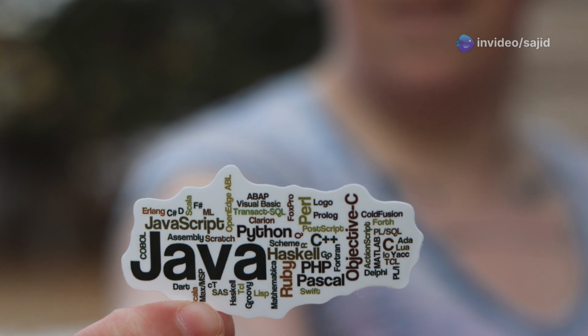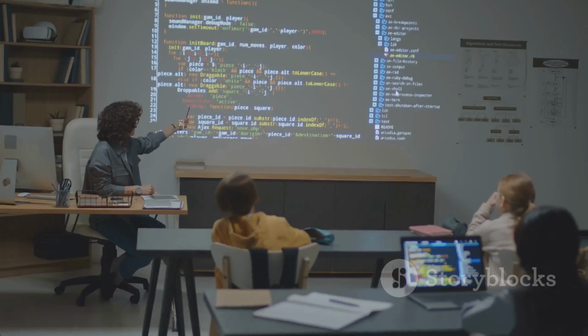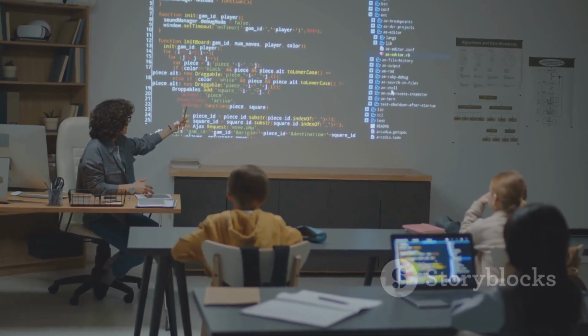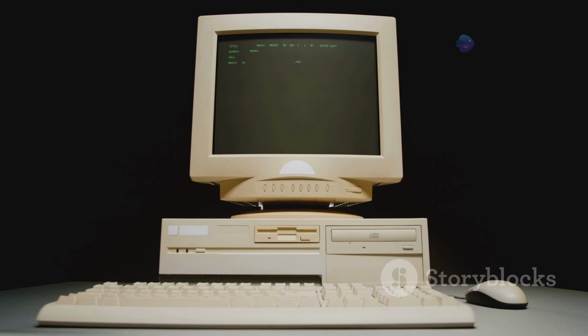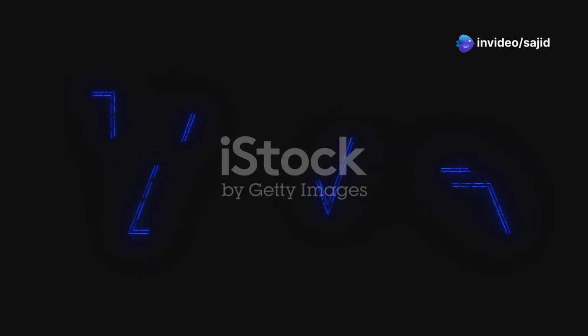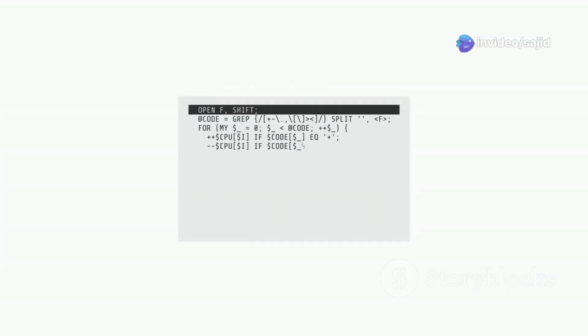The first version, Java 1.0, was released. It introduced features like objects, classes, and threads. Over time, Java evolved with new versions. Java 2.0, released in 1998, brought significant improvements. It introduced the collections framework.